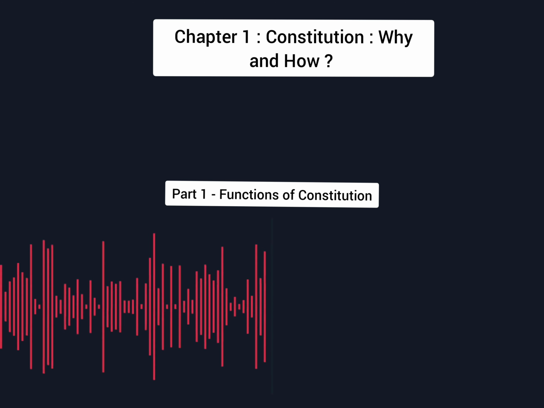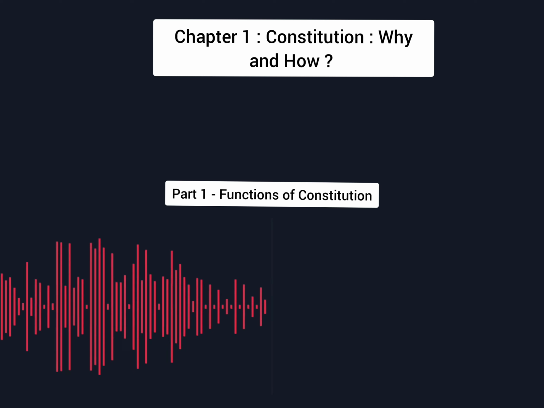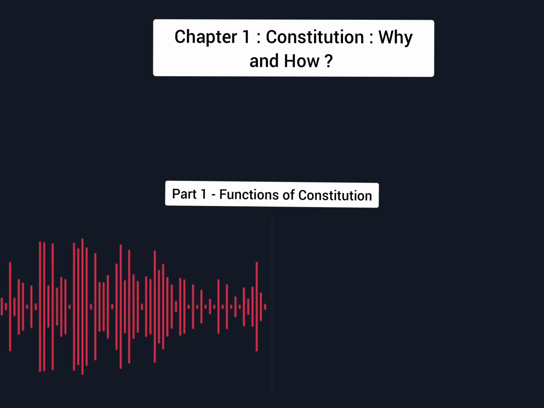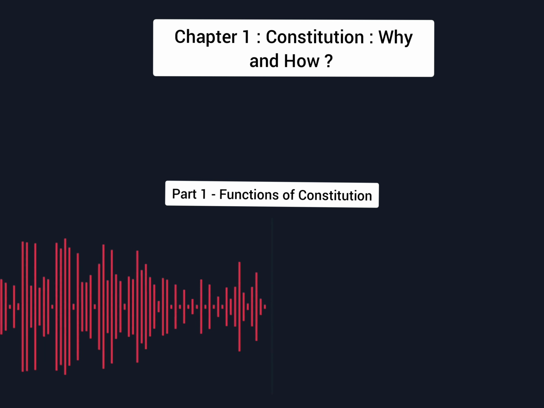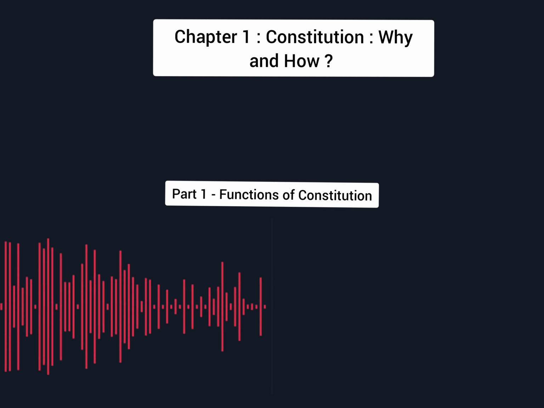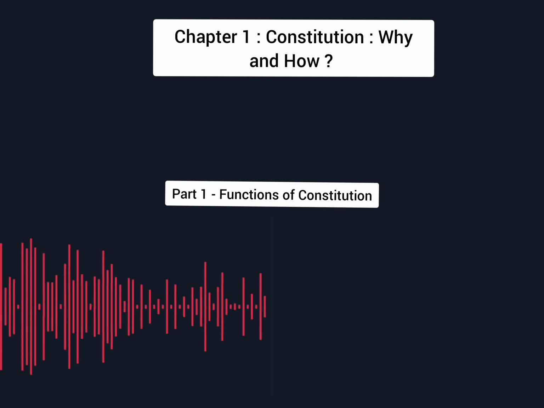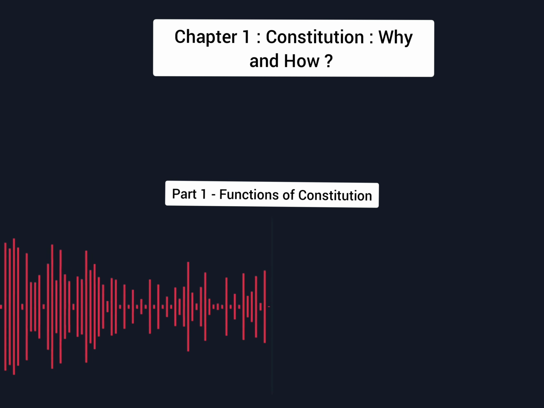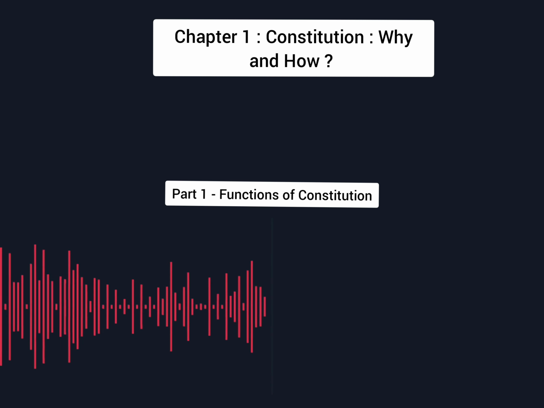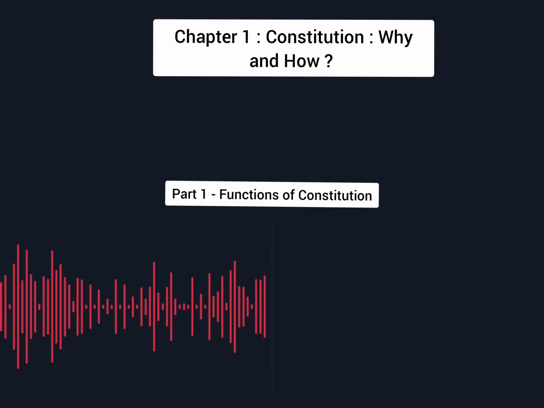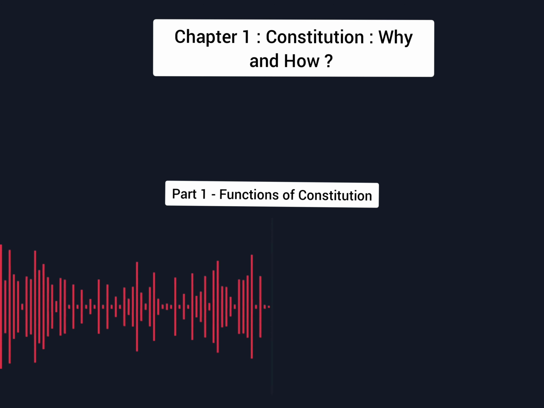And the fourth function is to make sure that the government is able to fulfill the aspirations of the society, to make sure that the government creates conditions for a just society. These are the four basic functions of the constitution. It is said that the constitution reflects both the political identity of a nation and the moral identity of a nation. And both can be reflected in these four functions of the constitution, right?